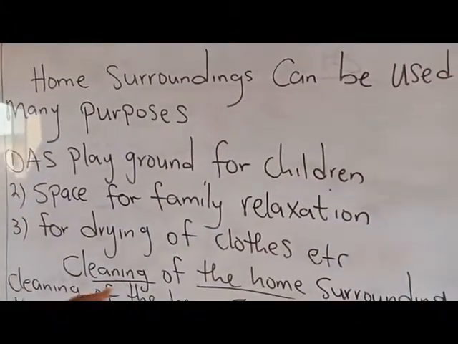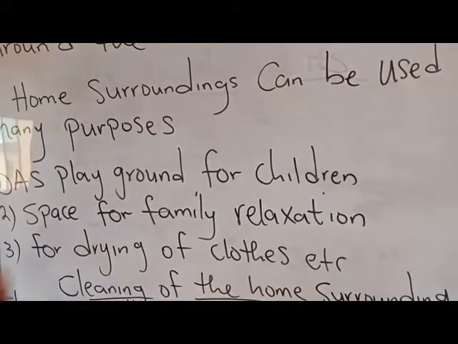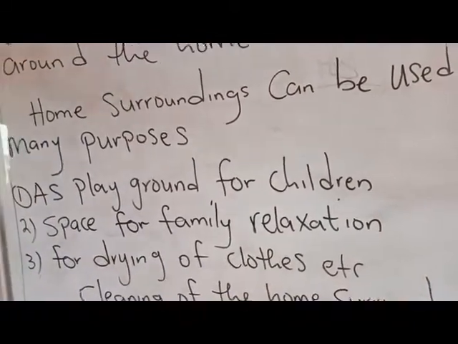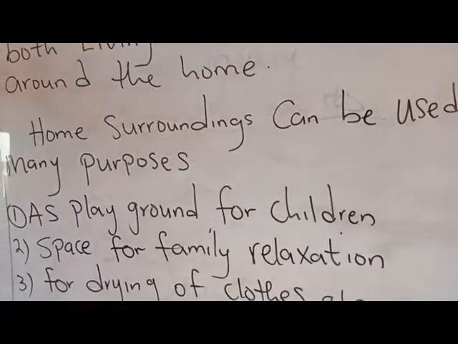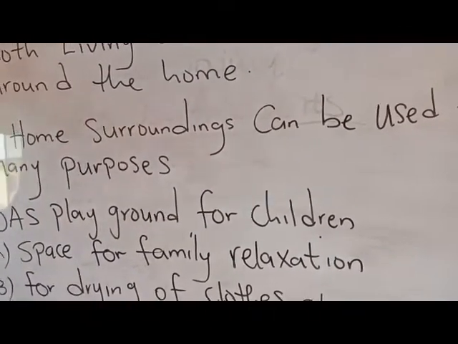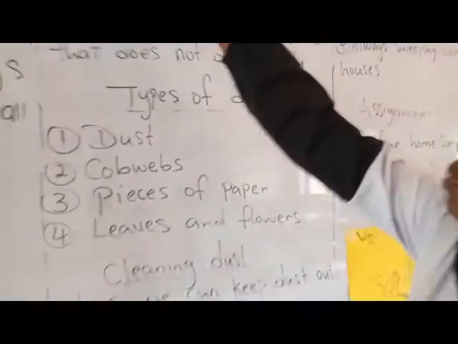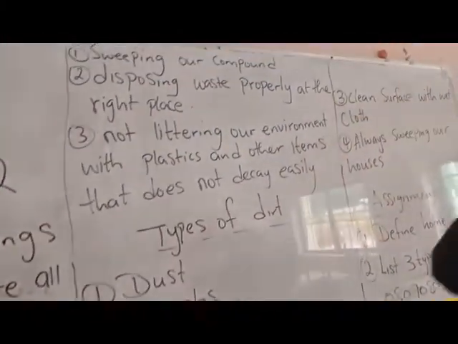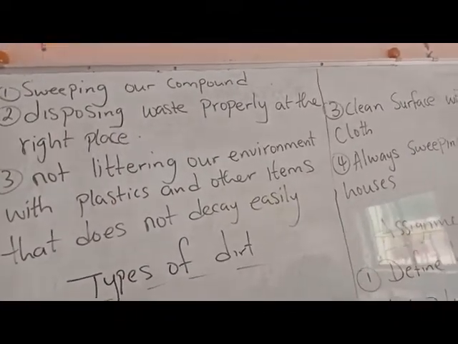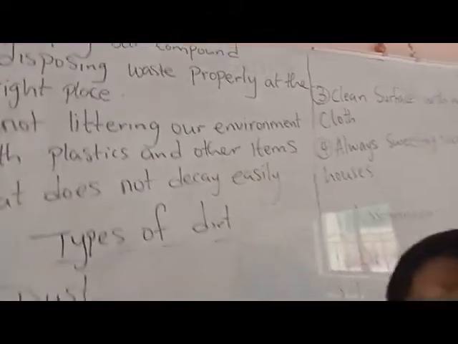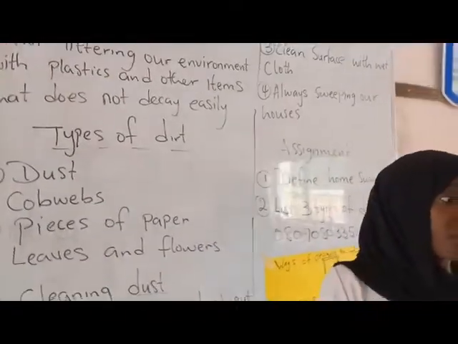Now, cleaning of the home surrounding. How do we clean our home surrounding? How do you make sure that your home surrounding is clean? Cleaning of the home surrounding can be done in the following ways. You can see them on the board. One, by sweeping our compound. When the compound is dirty, we should look for a broom and sweep it properly. Some of you don't even know how to sweep.